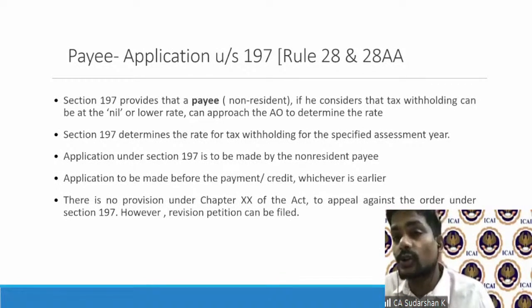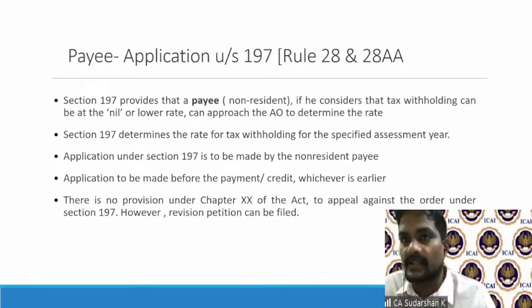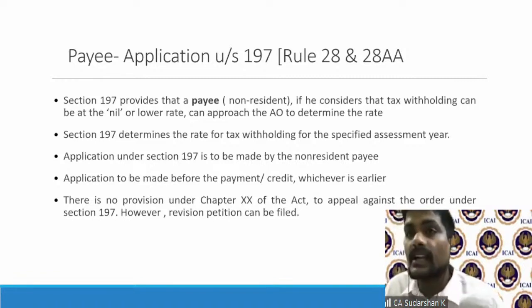Because, see, domestic law taxation is one aspect. There are treaties also, which we have to look into subsequently. A treaty may have a different interpretation and taxing rights. So things may get a little complicated and interesting. That is why taxpayers will prefer to go for a 197 order or a 195 order.